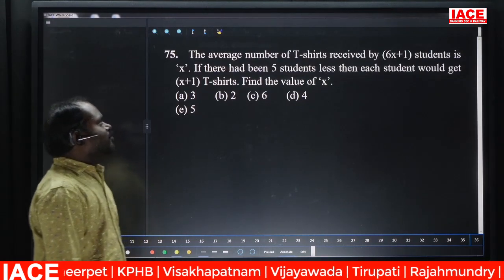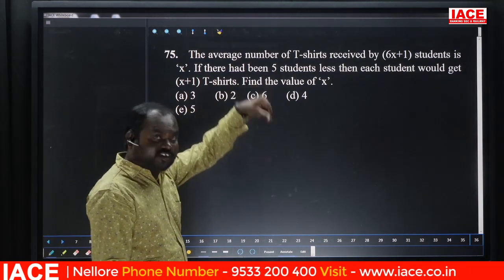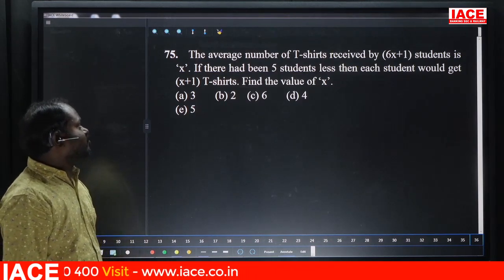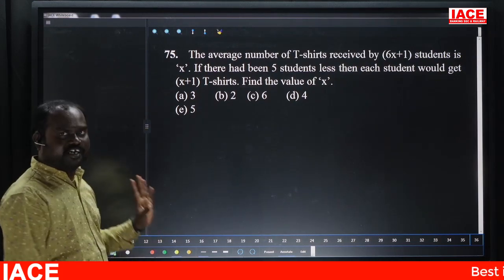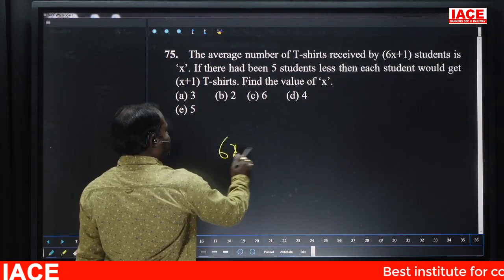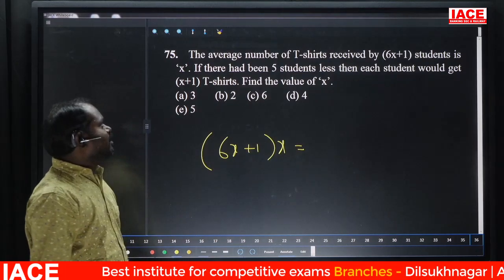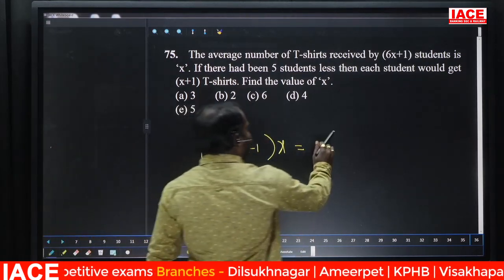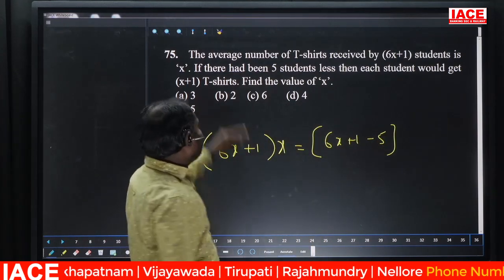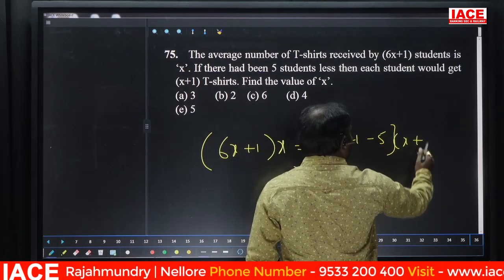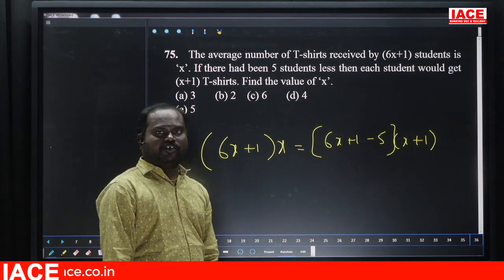The average number of t-shirts received by 6x plus 1 students is x. If there had been 5 students fewer, then each student would get x plus 1 t-shirts. Find the value of x. In the first sentence, 6x plus 1 students are there, and the average is x. So the total number of t-shirts is (6x plus 1) into x, which equals, when 5 students are fewer, (6x plus 1 minus 5) into (x plus 1). Just check by substituting which option makes LHS equal RHS.